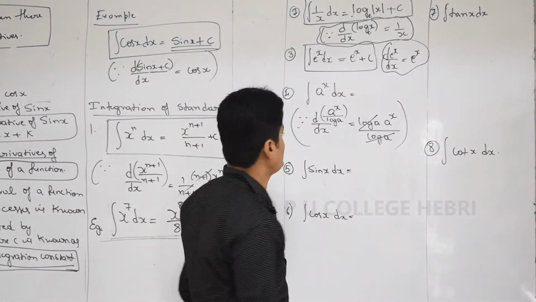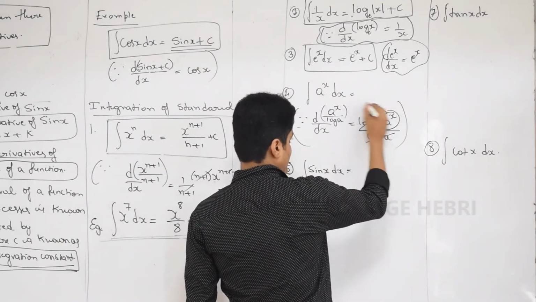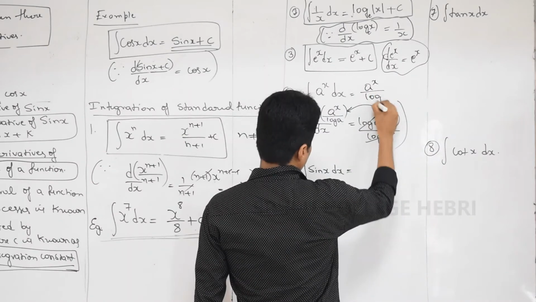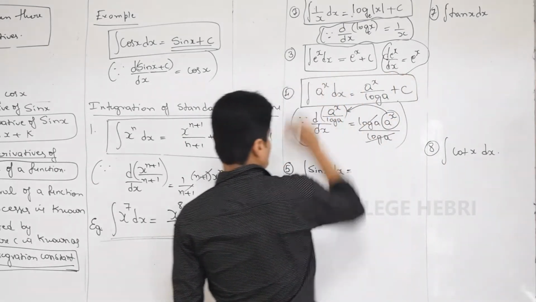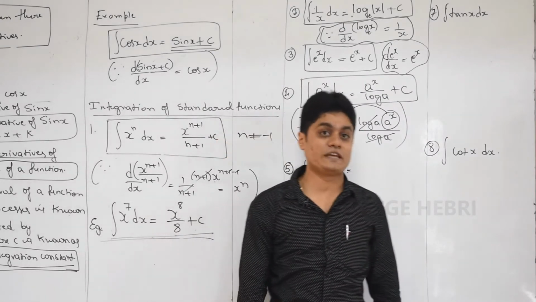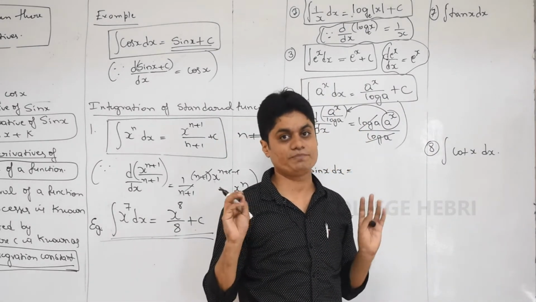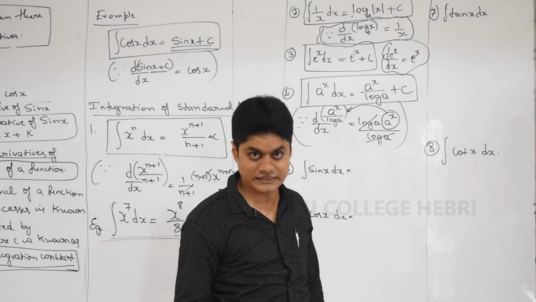Can you tell me what is the integration of a power x? Integration of a power x, see this is only remaining is a power x by log a plus constant. So next formula that you should remember is integration of a power x is a power x by log a plus c. A power x by log a plus c. Got it? Understood what I'm saying?